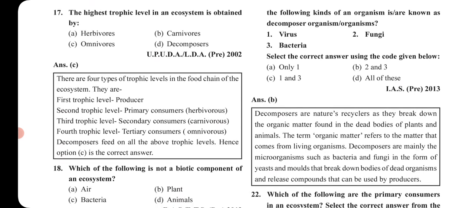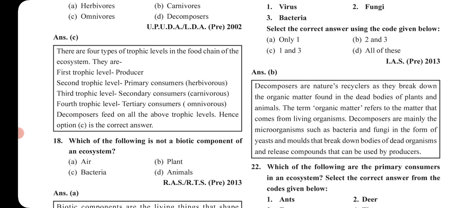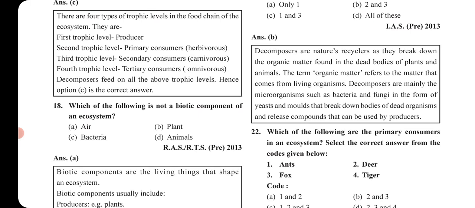So we can discuss in detail that there are 4 types of trophic levels in the food chain. Okay? Food chain of the ecosystem, we have 4 types of trophic level. First trophic level is producer, who is producing the food, that is the green plant. Second trophic level is primary consumer, that is herbivores. Third trophic level is secondary consumers, that is carnivores. And the fourth trophic level is tertiary consumers, that is the omnivores. Okay? Decomposers feed on all the above trophic levels. The answer is C.